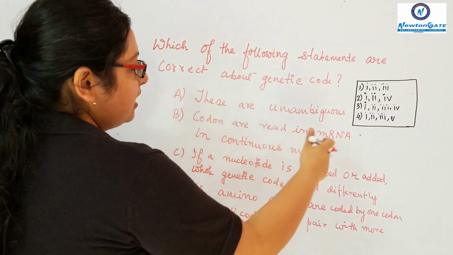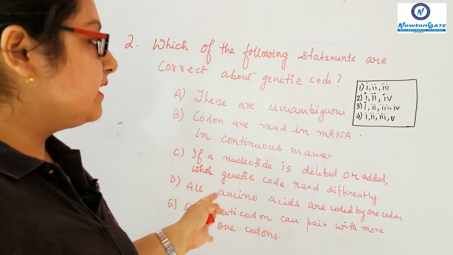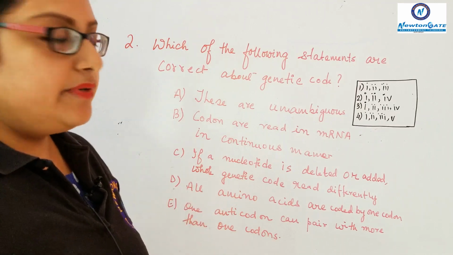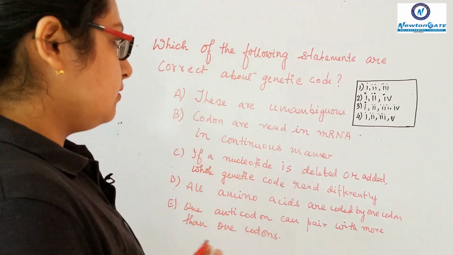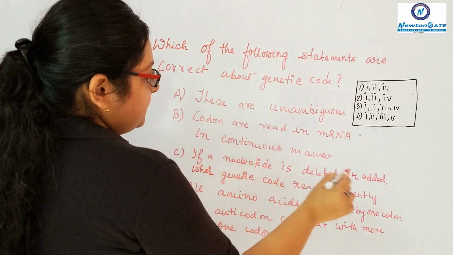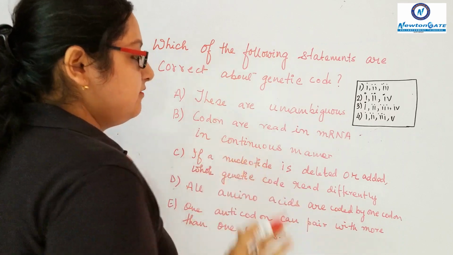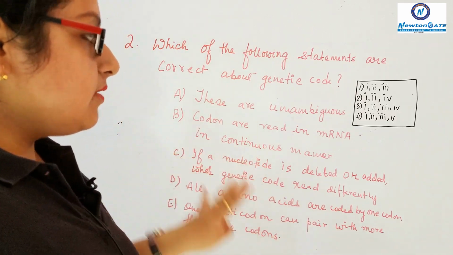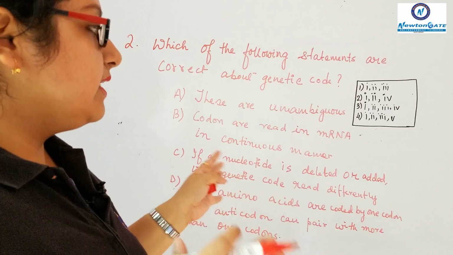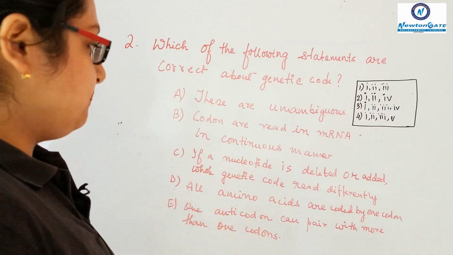Second is, codons are read in mRNA in a continuous manner. That is also true because there is no discontinuity in reading the genetic code. Third one is, if a nucleotide is deleted or added, the whole genetic code is read differently. So this is also true. If you change or delete or add a nucleotide, the genetic code will be read differently.